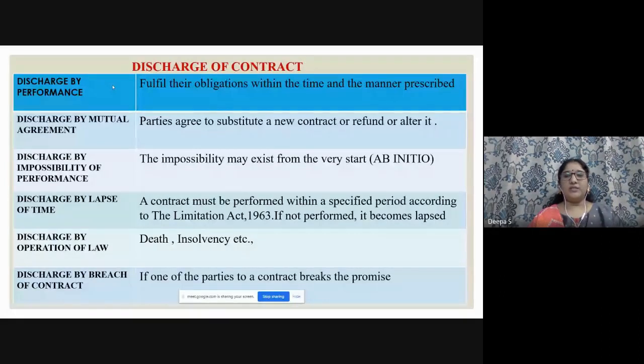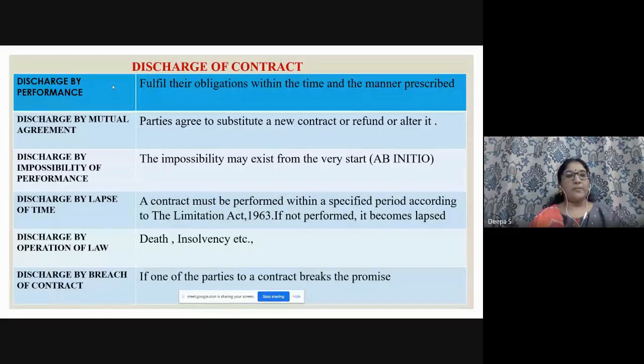So many things we can tell like that. From the beginning itself, we know that it is not going to happen. That is impossibility of performance. Discharge by lapse of time. A contract must be performed within a specific period according to the Limitation Act 1963. If not performed, it becomes lapsed.